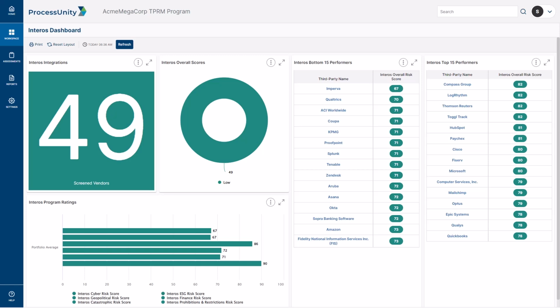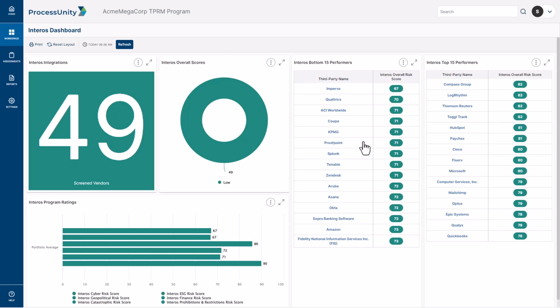In this video, we're going to be providing an overview of the Interos connector into ProcessUnity. Here we can see an example dashboard that can be built to display the information provided by Interos. The 6 main areas that we're integrating into ProcessUnity from Interos are their 6 overall domain ratings of cyber, ESG, geopolitical, finance, catastrophic risk, and restrictions.